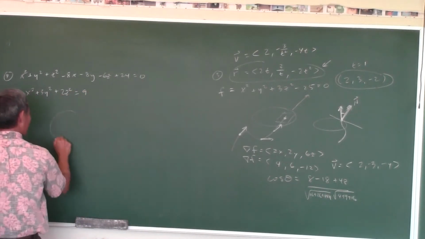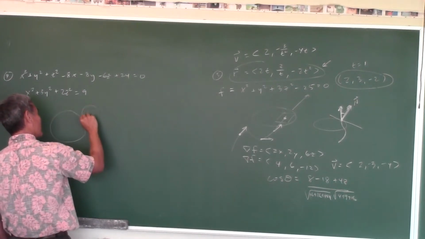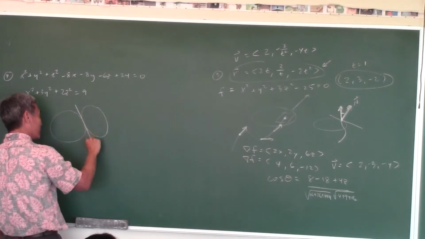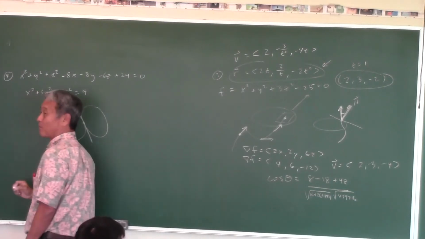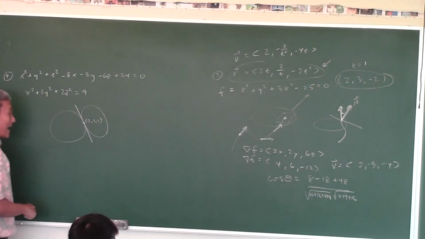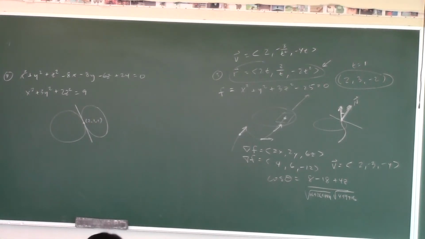So you have a sphere and you have an ellipsoid. This is a side view. It's going to be tangent right there at the point 2, 1, 1. You know what? Maybe we don't really have to do this. How would you show that they're tangent at that point?